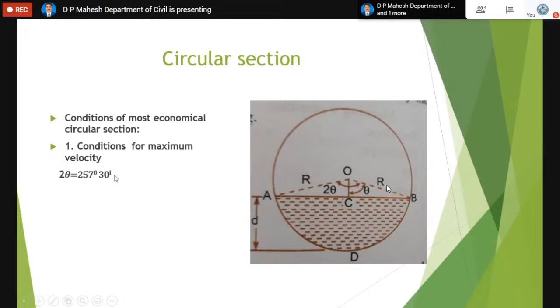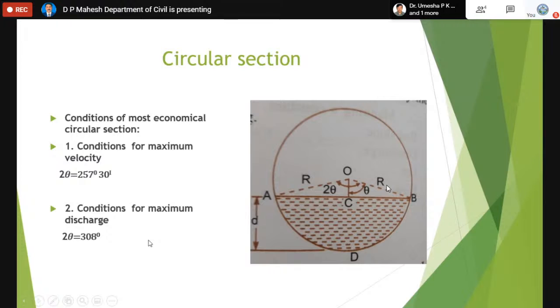Even without knowing the depth of the flow, if they ask you to calculate the flow rate using the condition of maximum velocity, which is 2 theta equal to 257 degrees 30 minutes, it has been proved. Similarly, we also have one more condition for the most economical circular section, which is called